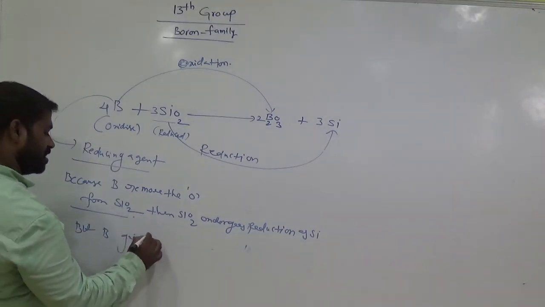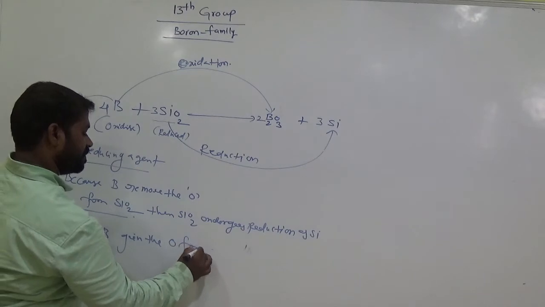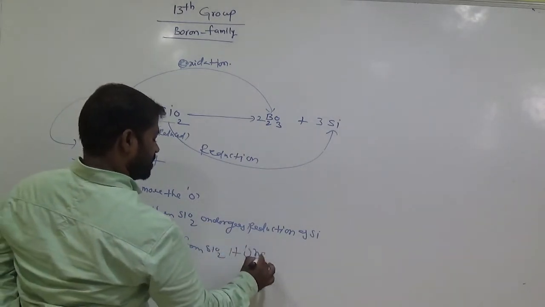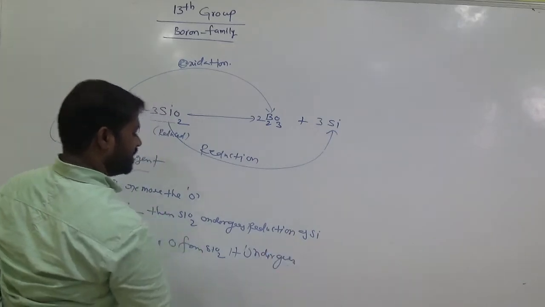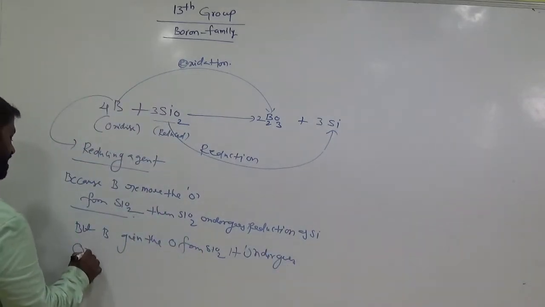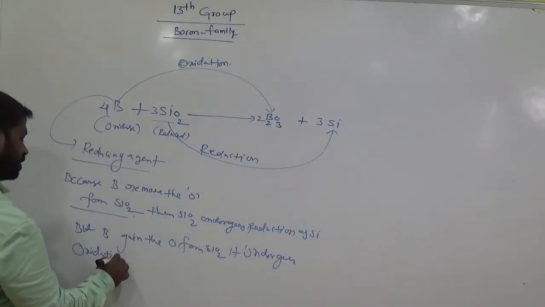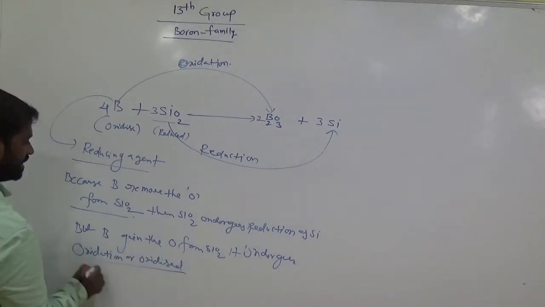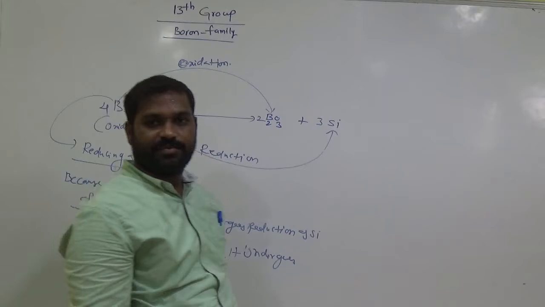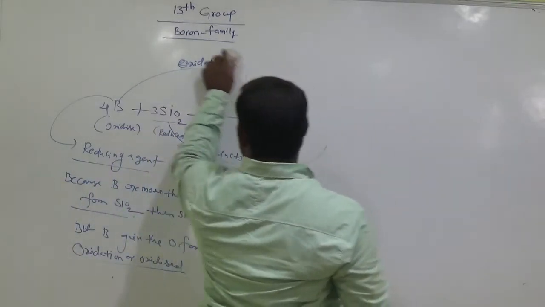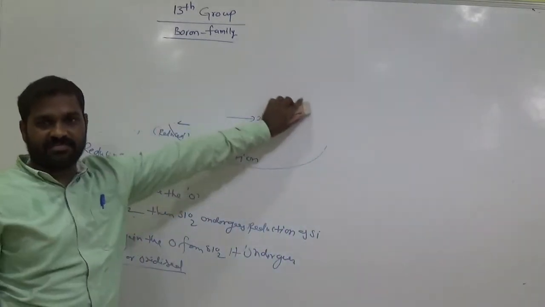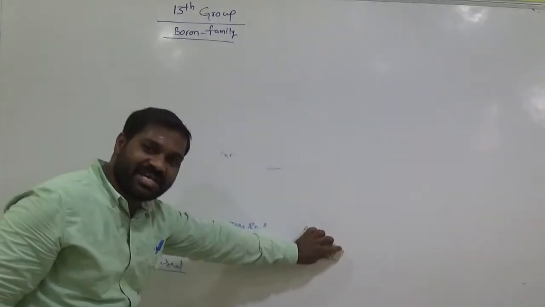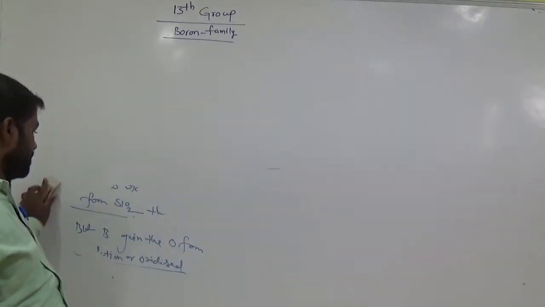Okay, but boron gains the oxygen from SiO2. It undergoes oxidation or is oxidized. Clear, students, up to here? Okay, important one. So boron acts as the reducing agent. Why? It easily removes the oxygen from other compounds. Then the other compound undergoes reduction. Boron is oxidized by gaining of oxygen. So remember that. Okay.